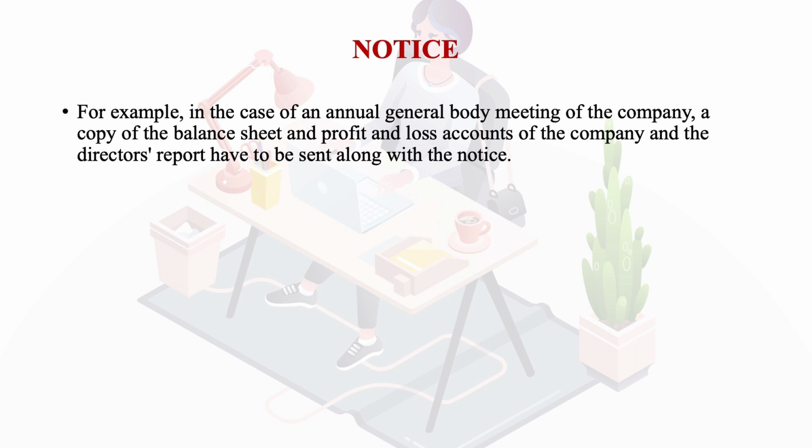In case you're talking about an annual general meeting of the company, obviously the copy of the balance sheet, the copy of the profit and loss account of the company, and the director's report, they have to be sent along with the notice. Because if people do not know beforehand what is there, they will not be able to understand what the meeting is going to transact, or what the agenda of the meeting is. So it is very essential that wherever such documents have to be supported, they are given along with the notice.